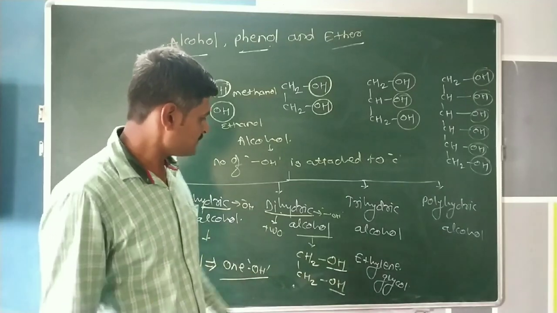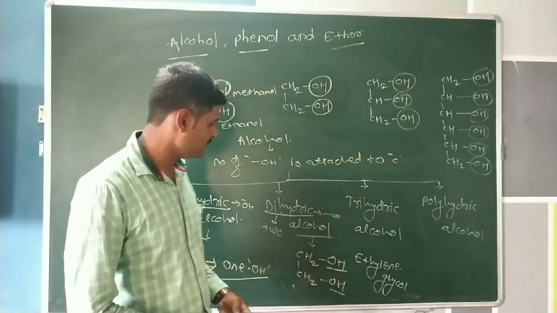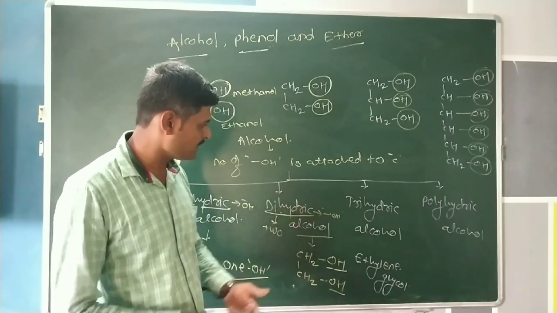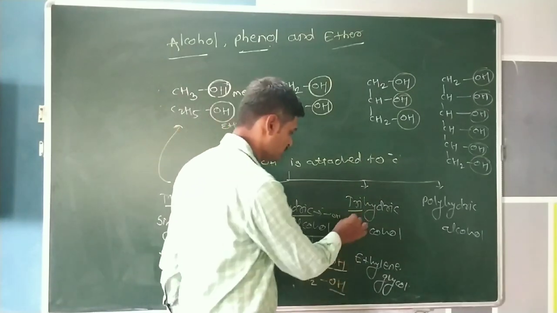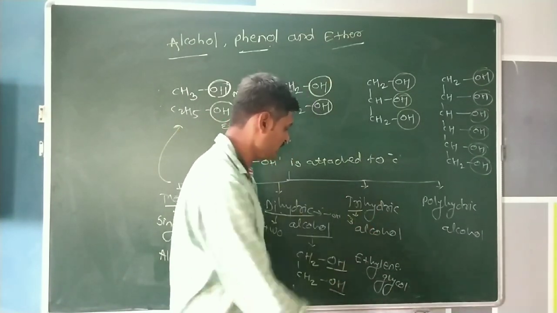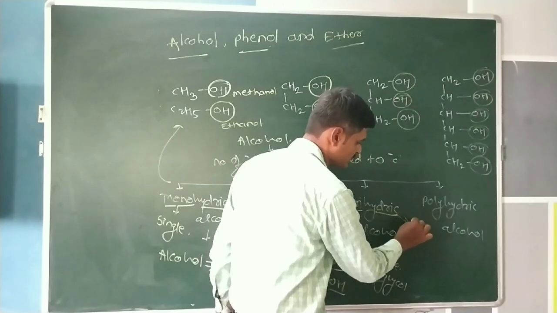Okay. The next, trihydric alcohol. Trihydric alcohol can be easily understood by comparison with dihydric alcohol. Tri means three, and hydric means hydroxy group.